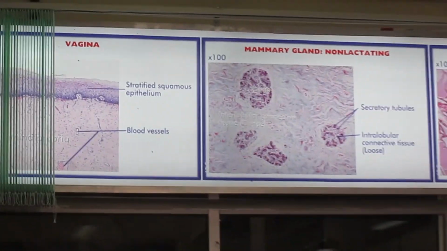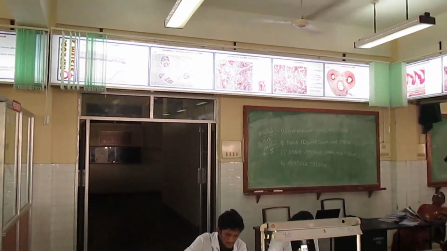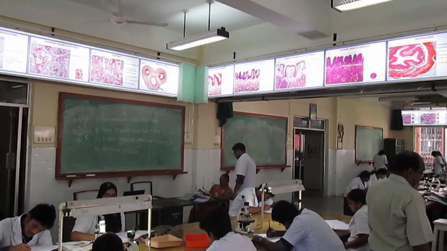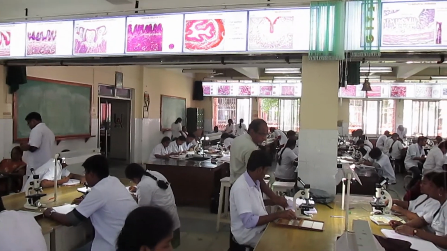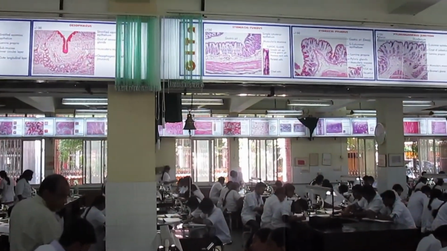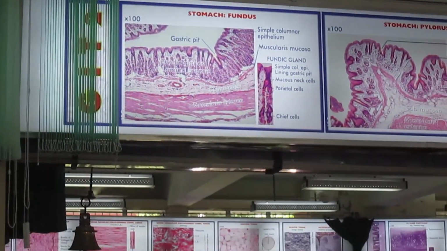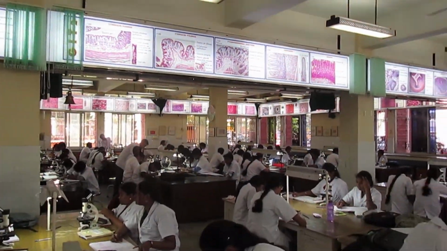You would have already seen these slides in your medical school during histology practical classes. Presentation of this type gives a quick review of all the slides with points of identification and related questions which are often asked during discussion of these slides. The whole histology is divided into 18 presentations, each of which is of 15 to 20 minutes duration. So the entire histology can be covered in 5 to 6 hours of viewing and listening. Now let's go to the presentation.